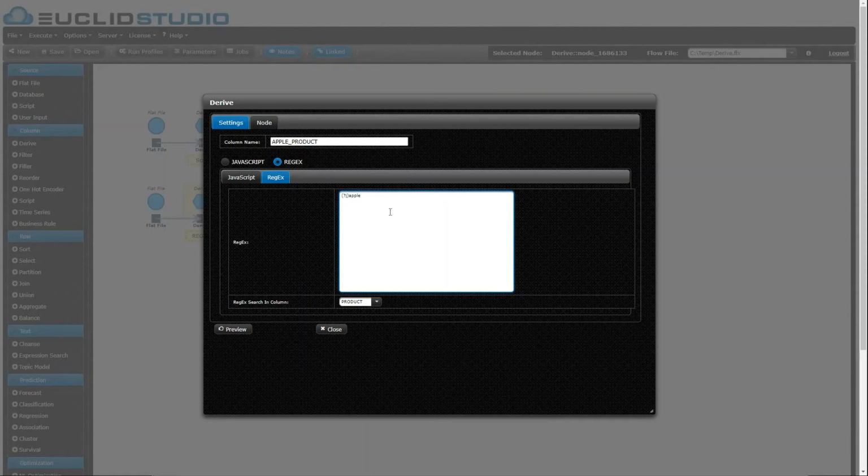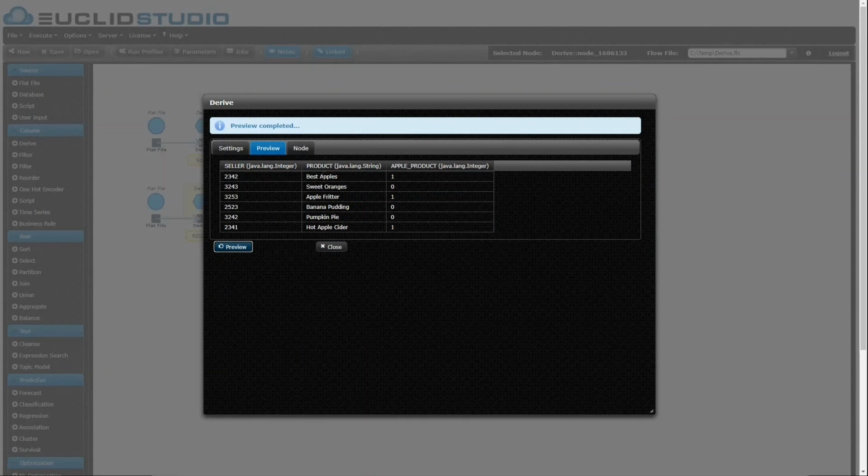So in this example, we want to search for everything that contains the word apple, and we want it to be case insensitive. So we have some syntax here in our regular expression, this first little bit, that basically says, make sure that everything is case insensitive for the term apple. And more particularly, we want this expression to apply just for the product column. So to play that back, what's going to happen is for each row, for the product column, we're going to search that corpus of text using this regular expression. And if we find that term, it's going to be flagged as a 1 in our apple column. So let's see it in action.